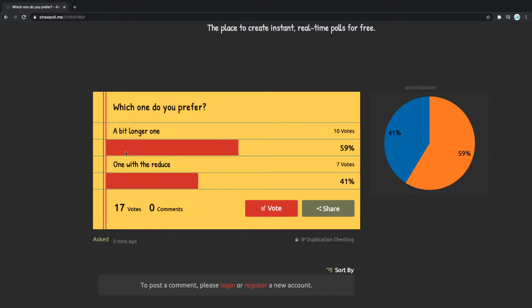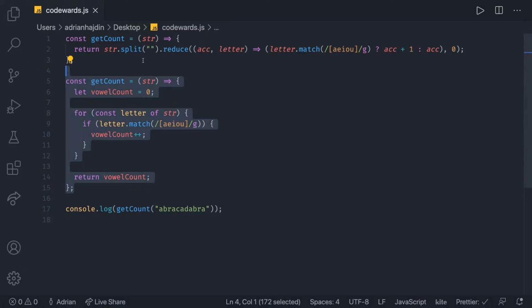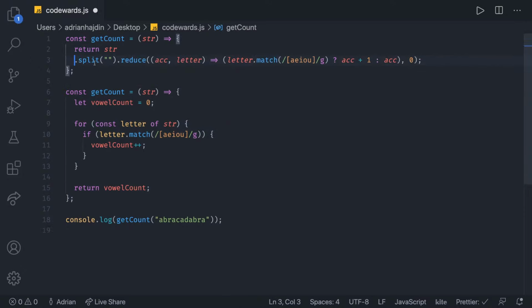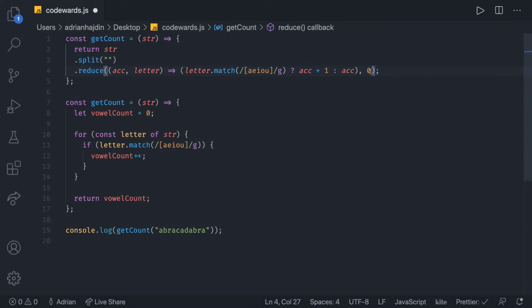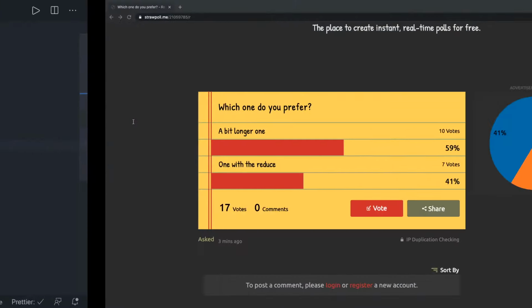JavaScript is becoming more and more functional, so this here is functional, because as you can see, we have a string, we use a function called split, or a method rather, we also reduce it, and then that's it. This way is more old school with a for loop and everything else, but yeah, it's just a personal preference.